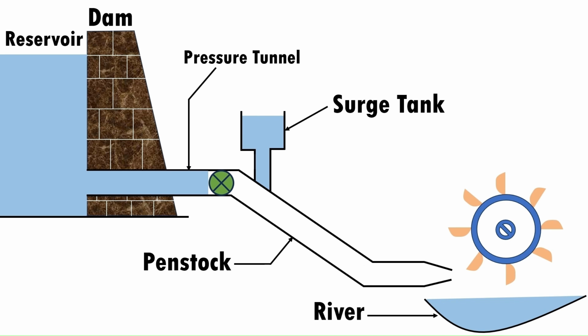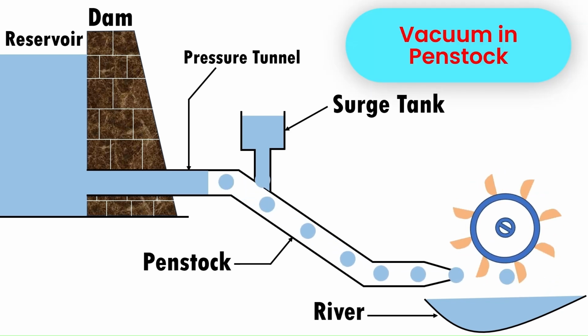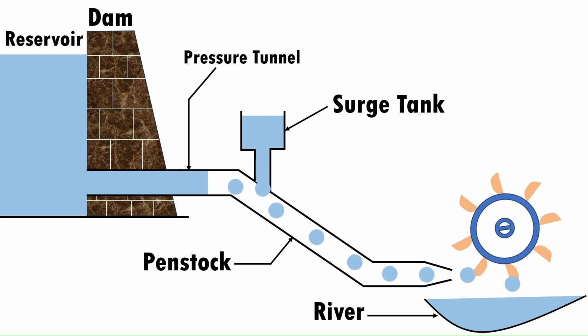At the time of increased load on an alternator, the valve has to be opened to admit more water onto the turbine. Due to opening of the valve, there is a tendency to create a vacuum in the penstock.